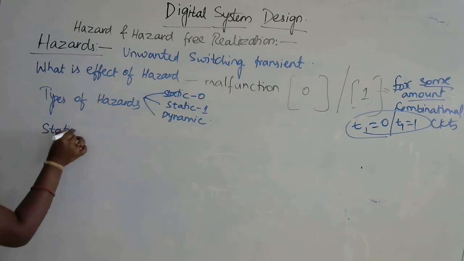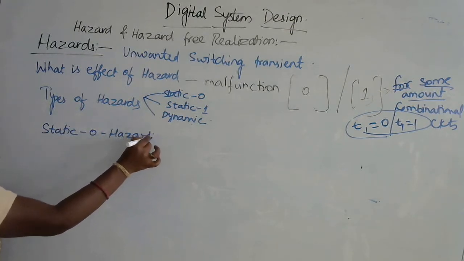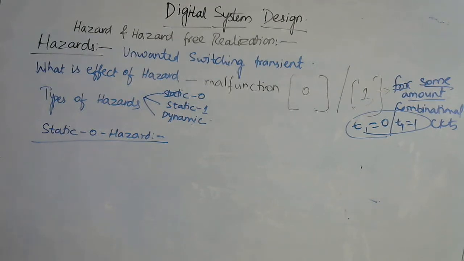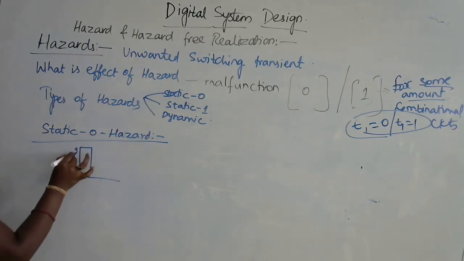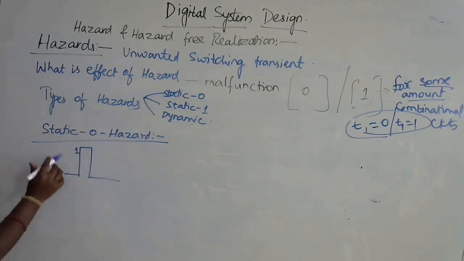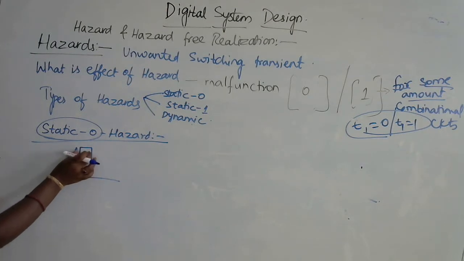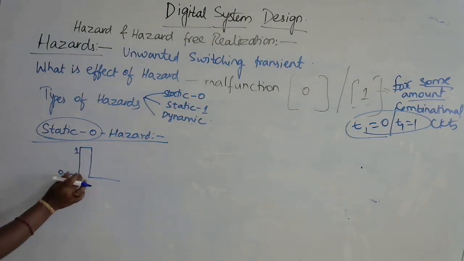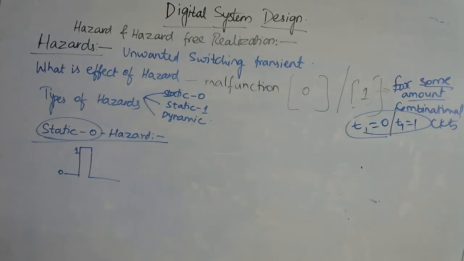Static 0 hazard means actually the output should be 0, but instead of 0, the output will give 1 for some amount of time, due to the hazard effect.